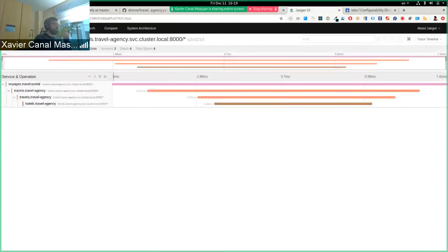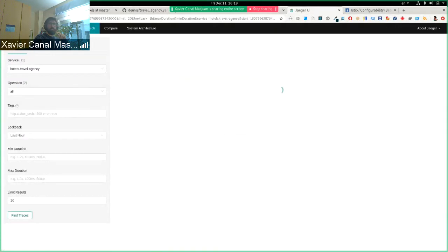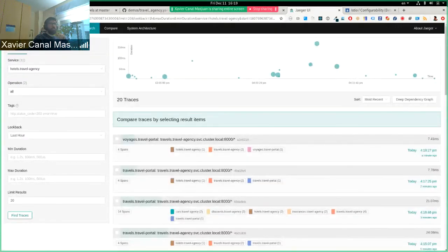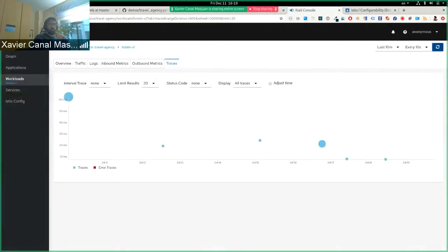What time was that? It was 16:18, so I guess it was the previous one. It looks like there's no traffic, so maybe we've messed with something. No traffic here, no traffic here. So it looks like something happened with this update, something made to the Envoy.